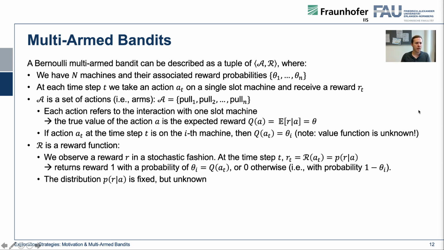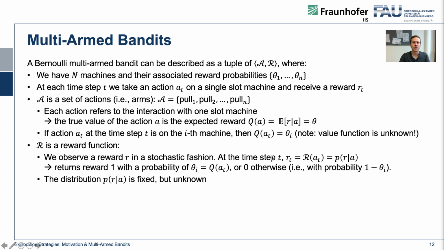Okay, and on the other side we have R. R, as usual, is a reward function, meaning that we observe a reward R in a stochastic fashion. So at each time step t, we receive a reward R_t, which is the reward of the given A_t put into the reward function, and it is drawn from a probability distribution over the action. In this case, as we have a Bernoulli multi-armed bandit, it returns a reward of 1 with a probability of theta_i, which is Q(A_t), or 0 with a probability 1 minus theta_i. And also in this case, the distribution P(R|A) is fixed, but it's unknown.